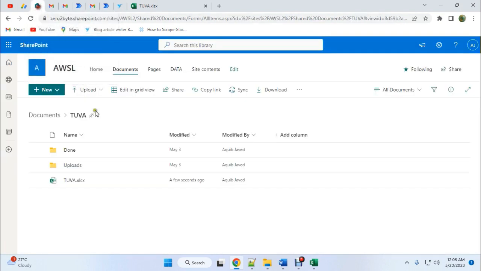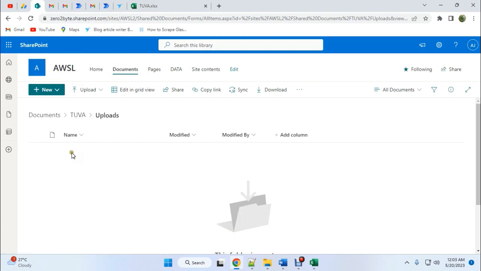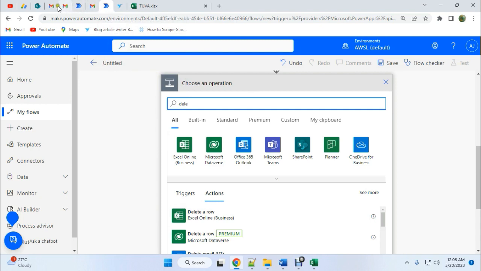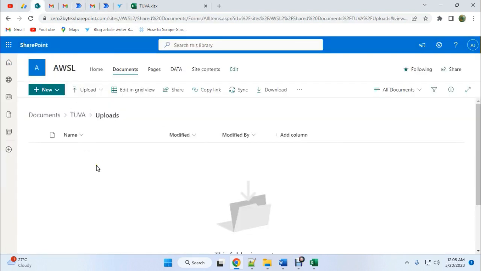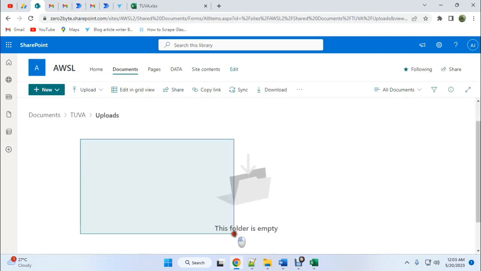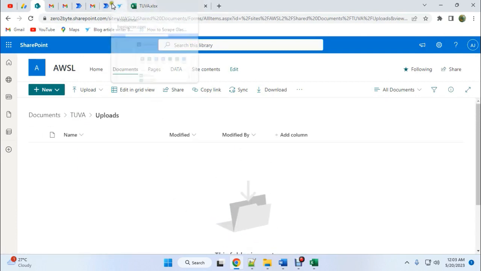We will use a delete file, because if the file is again available here, then the master template will duplicate the file. So just avoid this: after finishing the operation, we copy this file into this done folder and just delete this file from the upload folder.